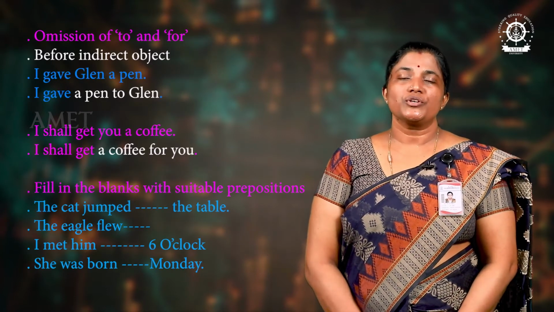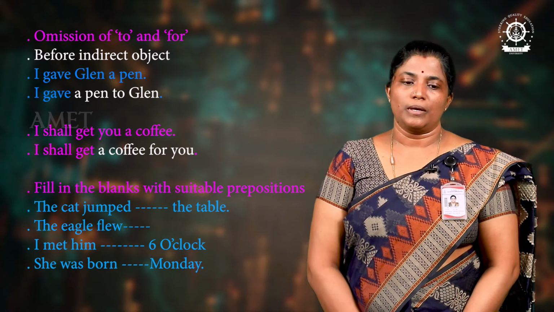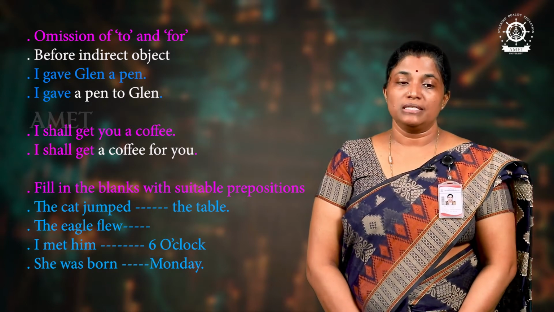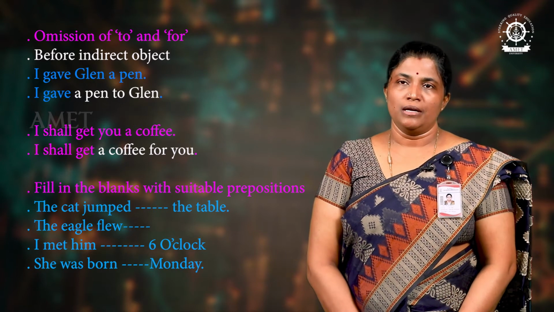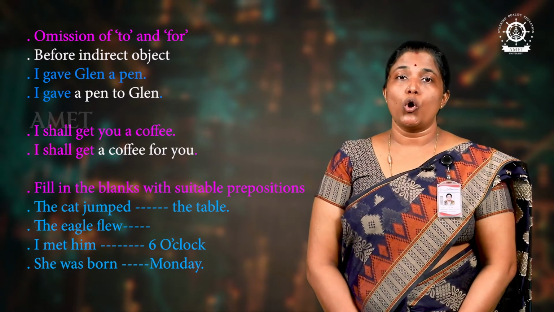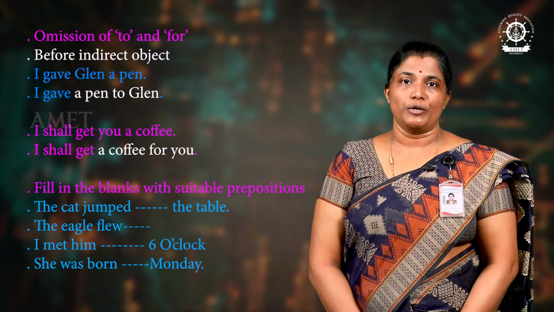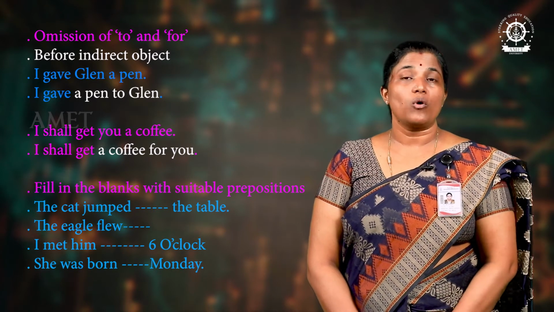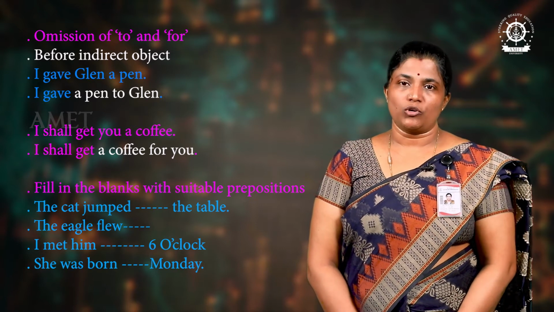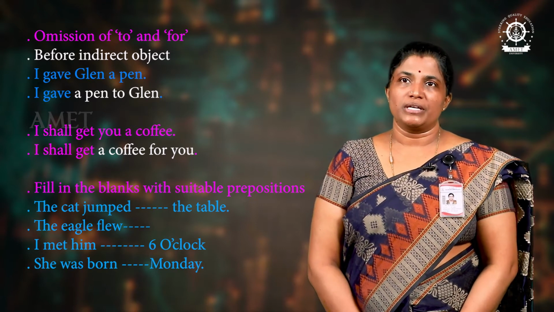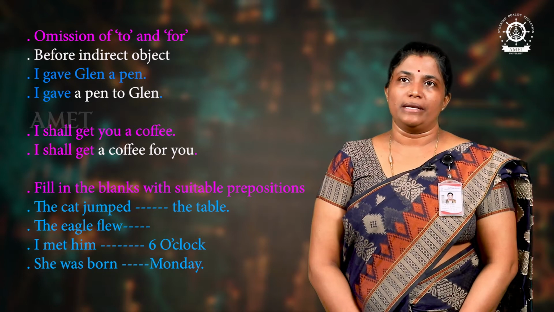Moving on to the next one, omission of to and for. Omission of the words to and for. In some contexts, it can be omitted. For example, I want to go home. It is not I want to go to home, I want to go home. In what context can to be omitted? Before an indirect object, it can be omitted. I gave Glenn a pen.